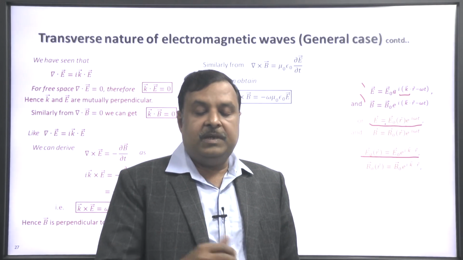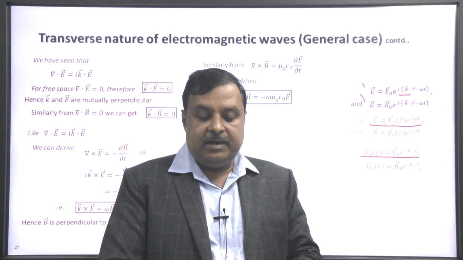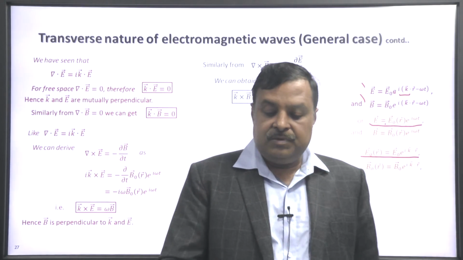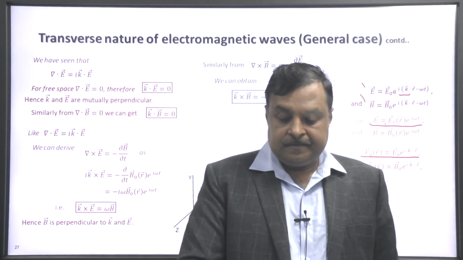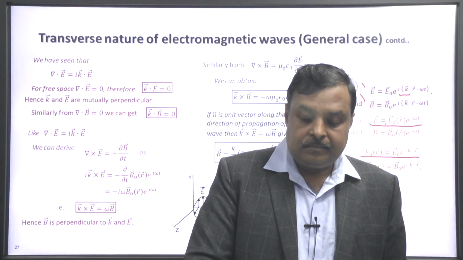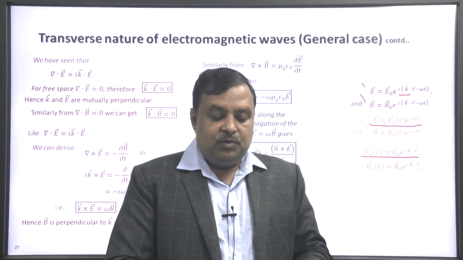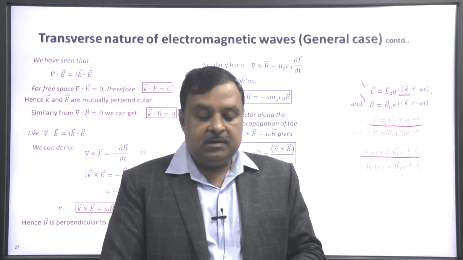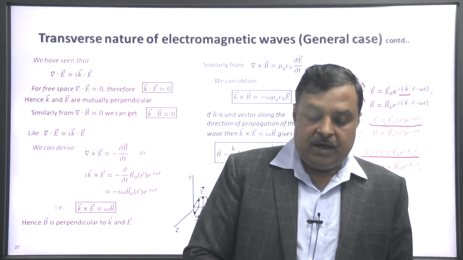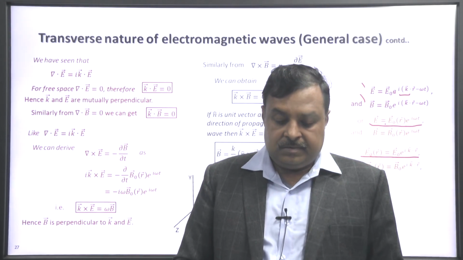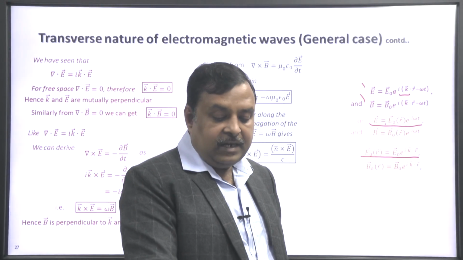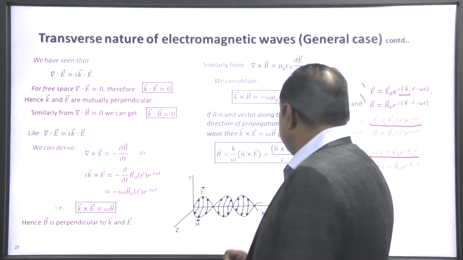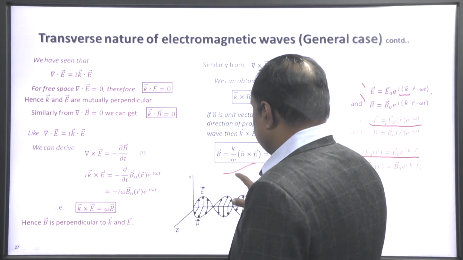Similarly, from del cross B equal to mu 0 epsilon 0 delta E by delta t, we can obtain k cross B equal to minus mu 0 epsilon 0 omega E. If n cap is the unit vector along the direction of propagation, that is along vector k, then k cross E equal to omega B gives the magnetic field B in terms of electric field E, this equation.